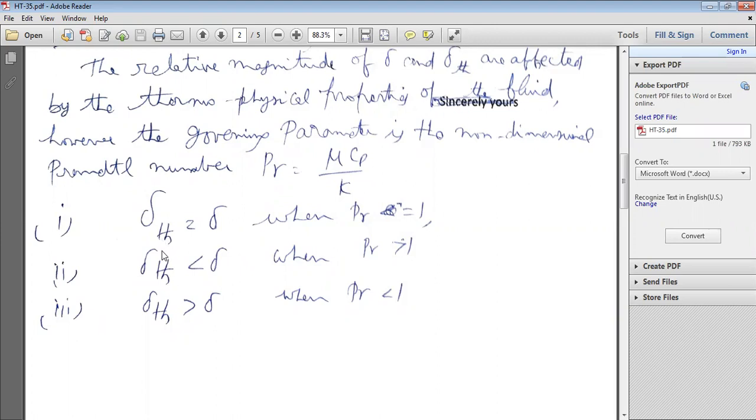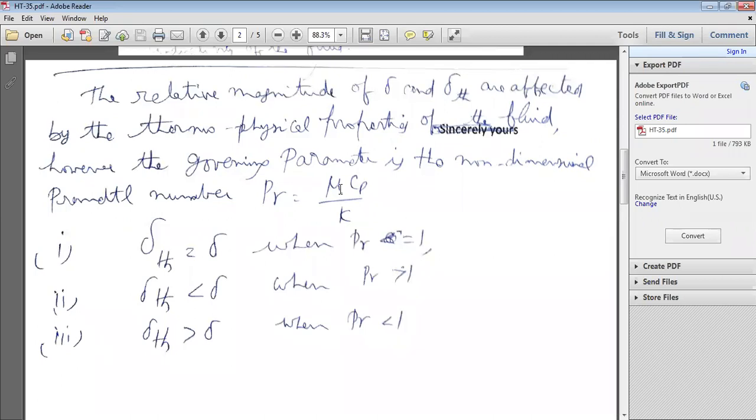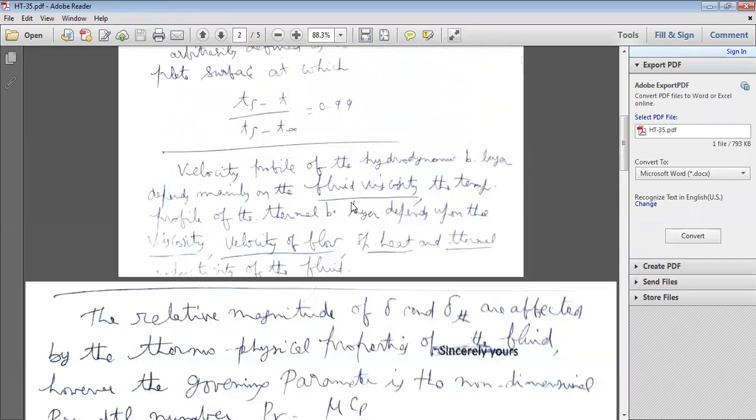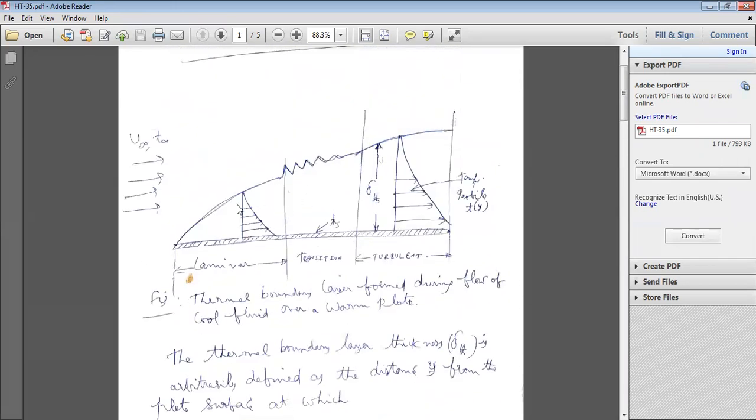Obviously, when the Prandtl number is greater than 1, the viscosity will be high. When the viscosity is high, the thickness of delta is greater because of high velocity and high viscosity.